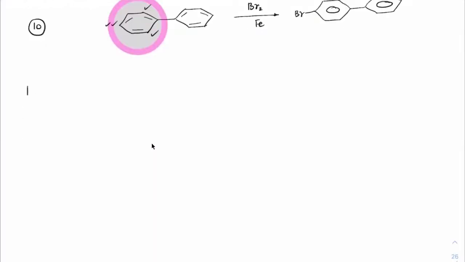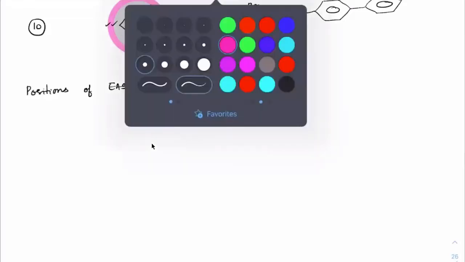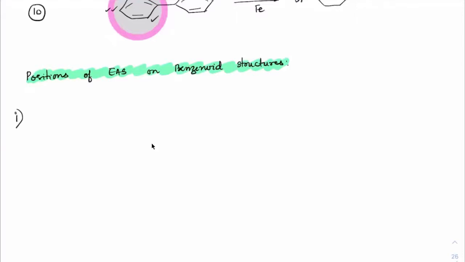Give the heading as positions of EAS on benzenoid structures. In case we have benzenoid structures, where would the electrophile get attached? First one we'll start with is naphthalene. Naphthalene distinctly has two positions. One is called the alpha position, the other one is the beta position. This is the naphthalene structure.